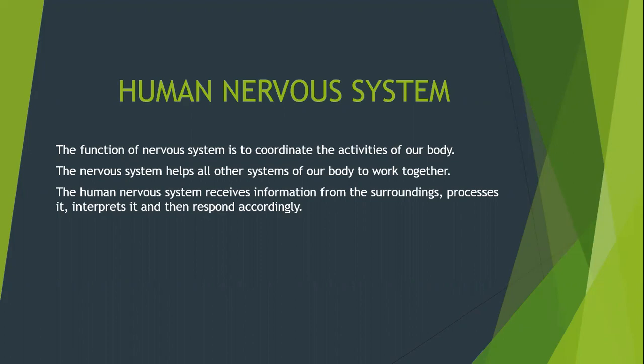The function of the nervous system is to coordinate the activities of our body. It is the control system for all our actions, thinking and behavior. The nervous system helps all other systems of our body to work together. The nervous system is like a manager inside our body. Its job is to control and coordinate the parts of our body so that they work together, doing their job at the right time. The human nervous system receives information from the surroundings, processes it, interprets it, and then responds accordingly.